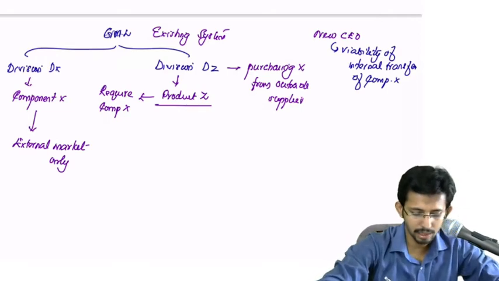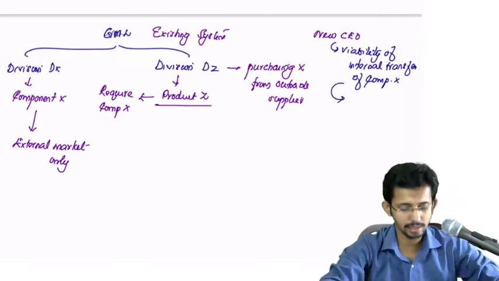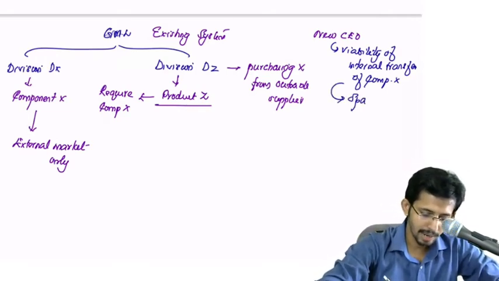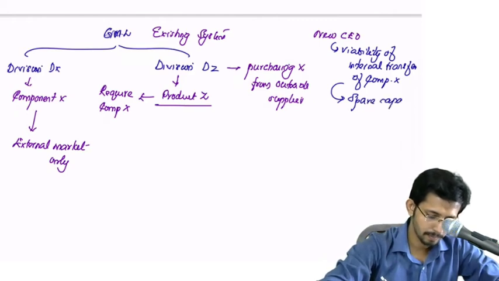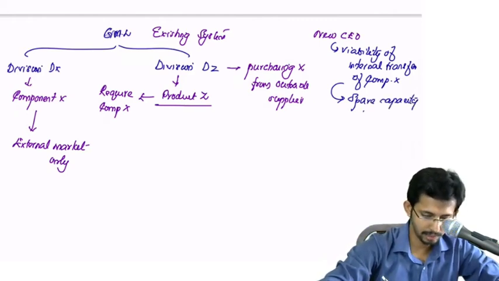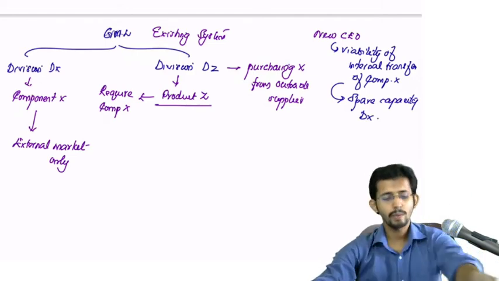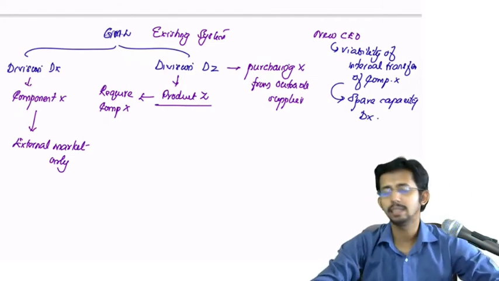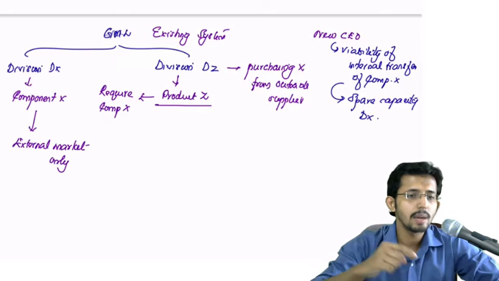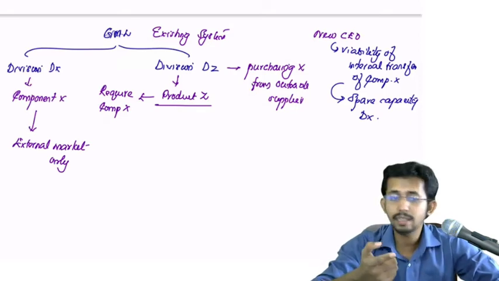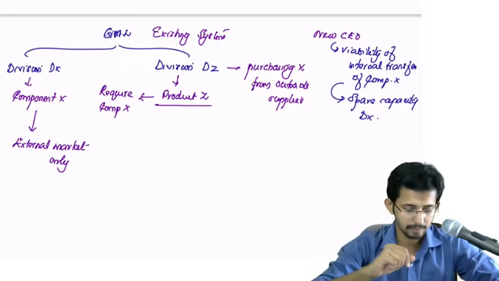Why was such a decision taken? There is spare capacity for division DX. So when division DX has spare capacity, then why should division Z purchase this component from an outside party? That is the question.